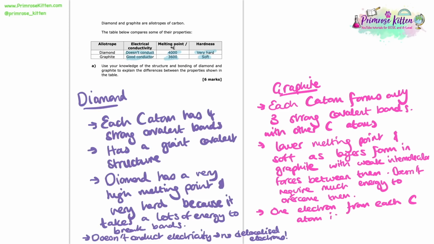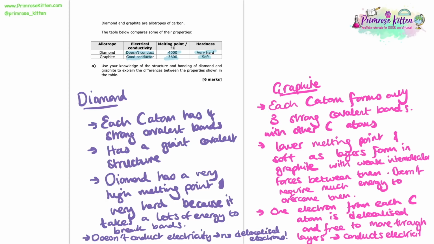So if only 3 of those have gone to form covalent bonds, then we're going to have 1 left. And that one that's left is delocalized, which means that it is going to be free to move through the layers that are formed in graphite, and it can carry that charge. And that is what's required for something to conduct electricity. So that is why graphite is a conductor of electricity, because it has a delocalized electron which is free to move through the layers.